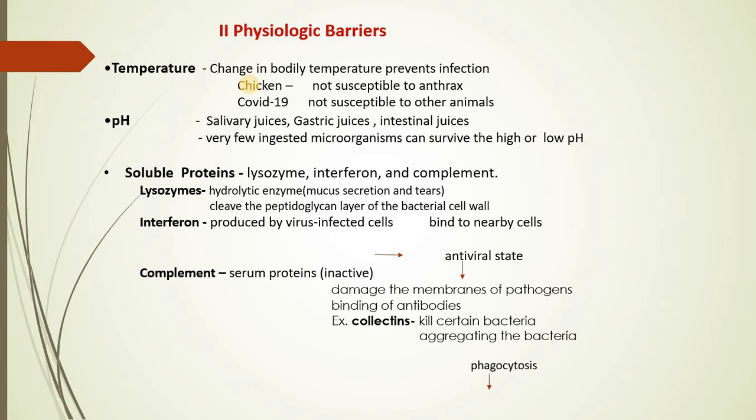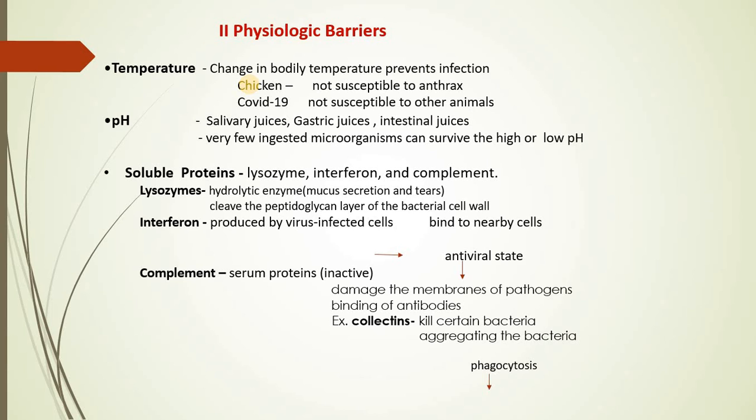Correct? In the same way, if I talk about COVID-19, which is very interesting and we all are in the lockdown state, you all know that it's a virus which is in the surrounding, but then why only humans are getting infected and why not the other animals?